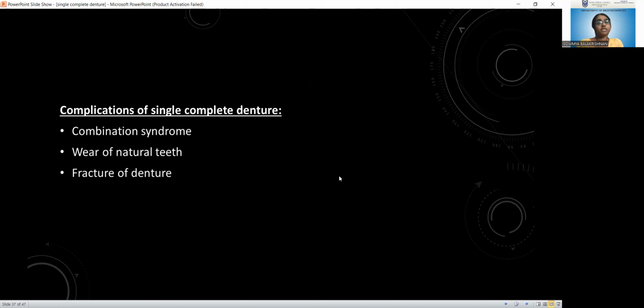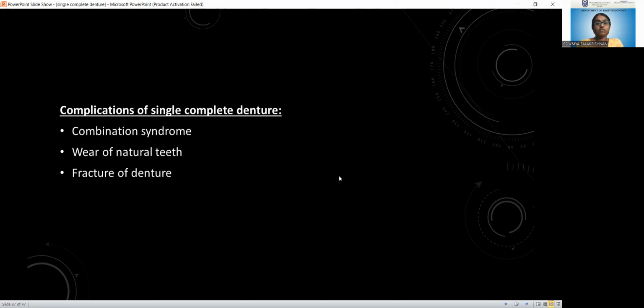Coming to the complications of a single complete denture, whether maxillary or mandibular, there are certain complications we have to foresee while doing a single complete denture. That is combination syndrome, wear of the natural teeth, and also fracture of the denture.